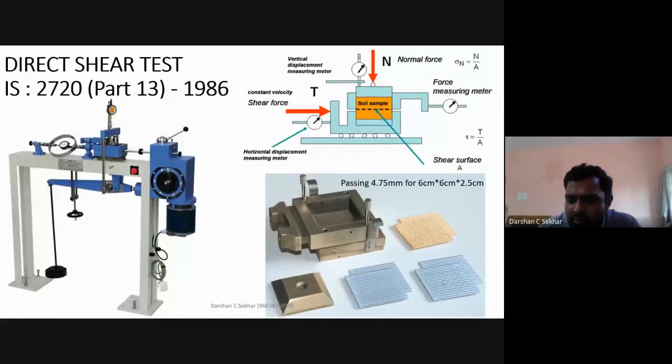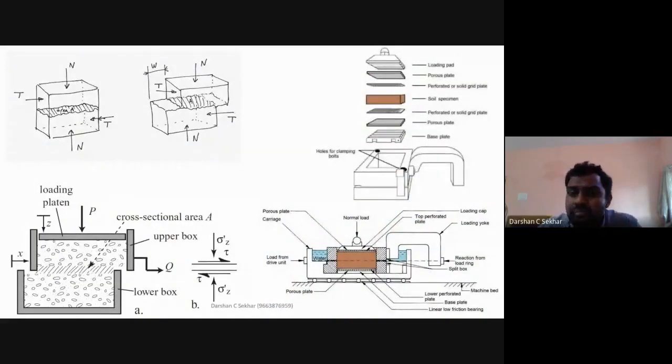this is your perforated grit plate. This is your solid plate. That's the only difference. So again, place this. Then place your soil specimen. Again, if there is a water stone at the bottom, the same thing should be at the top. And while placing this grit plate, ensure that you place it perpendicular to the direction of loading.